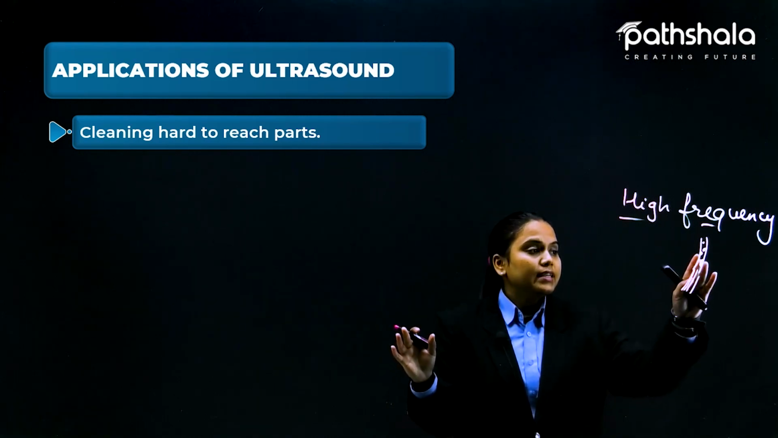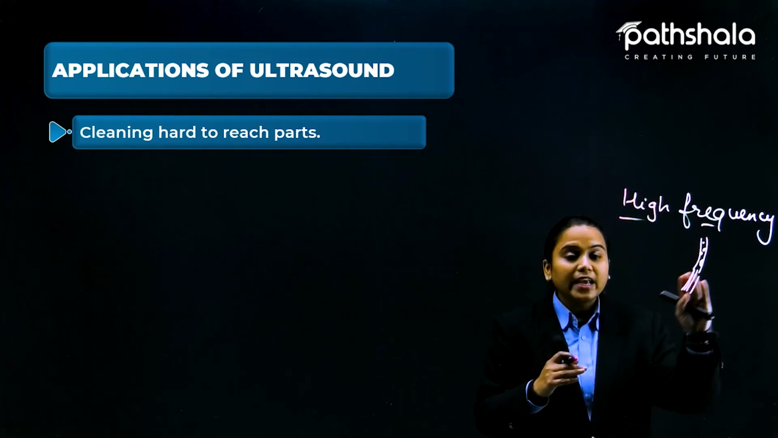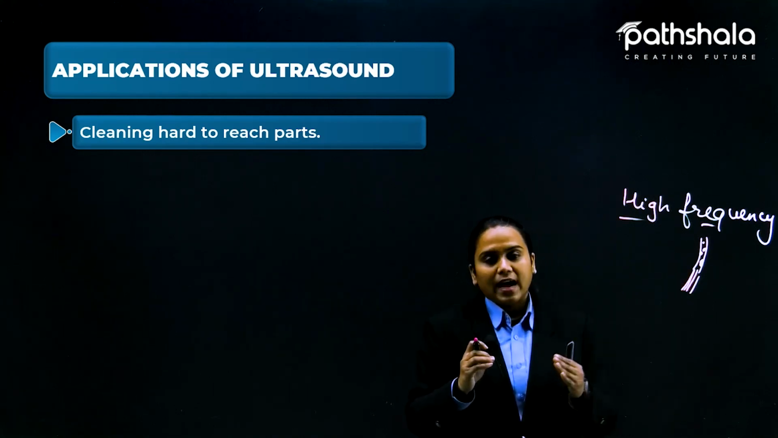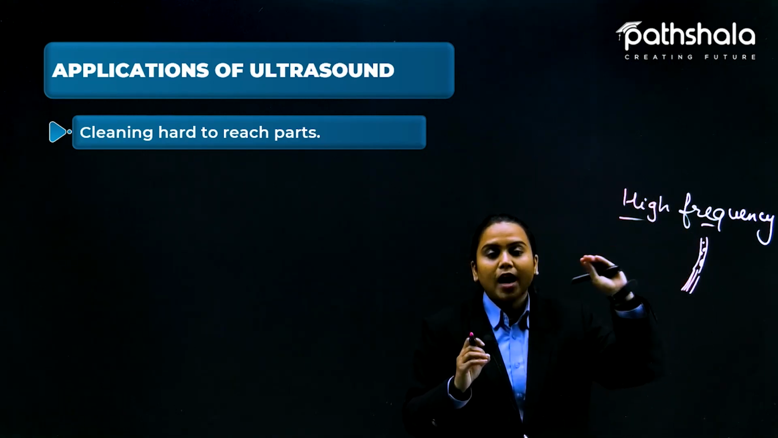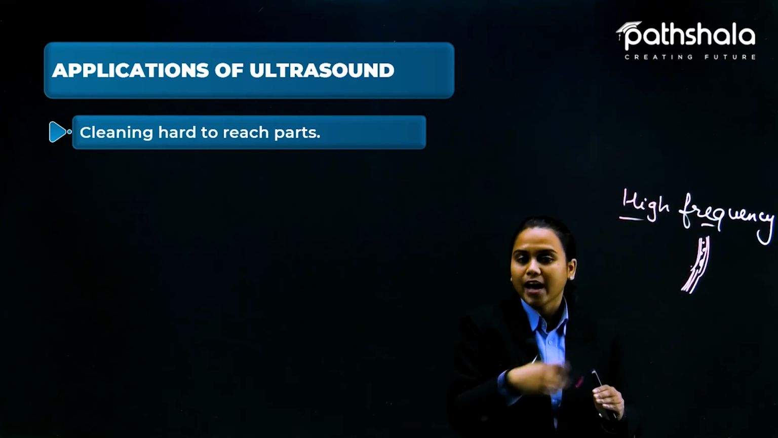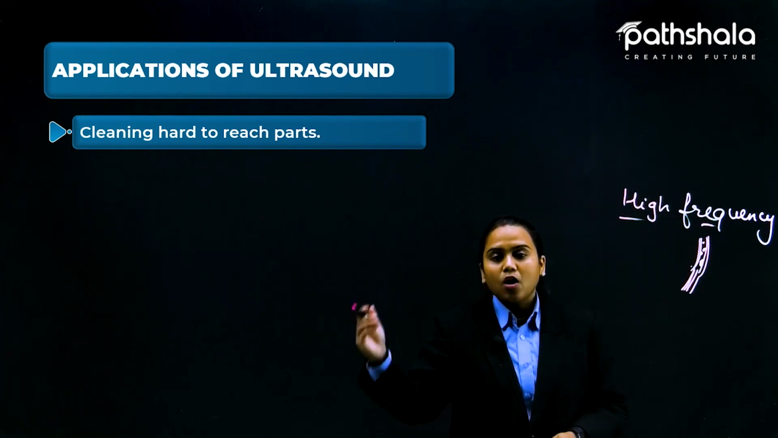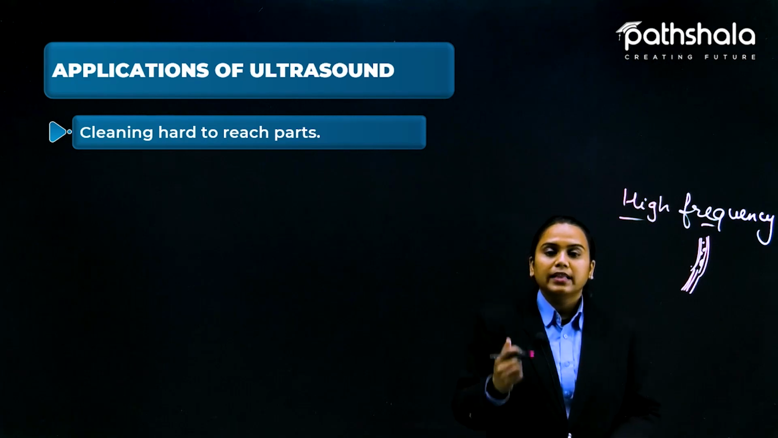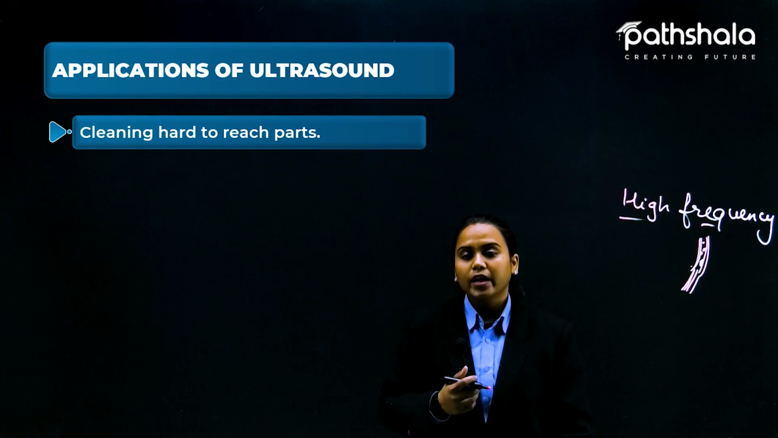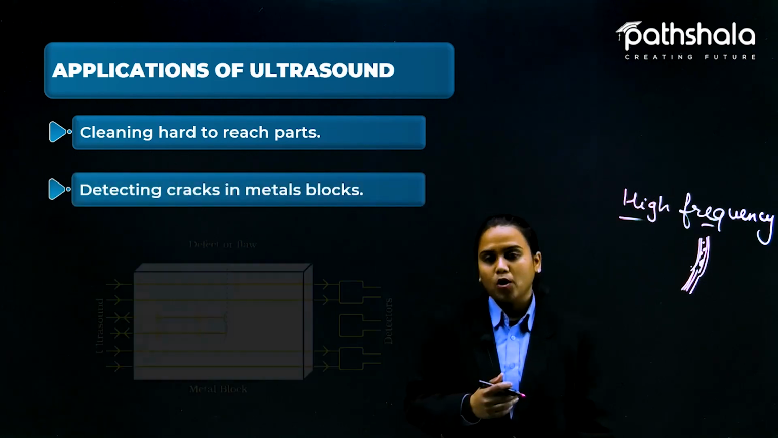That makes them all shake, and that shaking, though slight, is actually happening, and it makes them detach from the wall, so they can be removed easily. So this is how it can be used in cleaning hard-to-reach parts. Now the second one is detecting cracks in metal blocks.